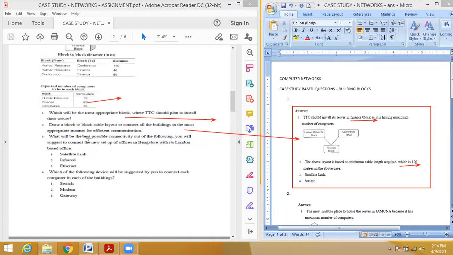Okay. Then third one, best possible connectivity out of following for connecting Bangalore to London. Okay, Bangalore to London means that is a very large distance, so you have to use a satellite link. Okay, so for this only you have to consider all the points that I have given before. Okay, so then which device will be used to connect computers in each of the buildings. Okay, these are the options they are giving. So each of the building means within a single building you have to use switch. Okay, switch is the answer.